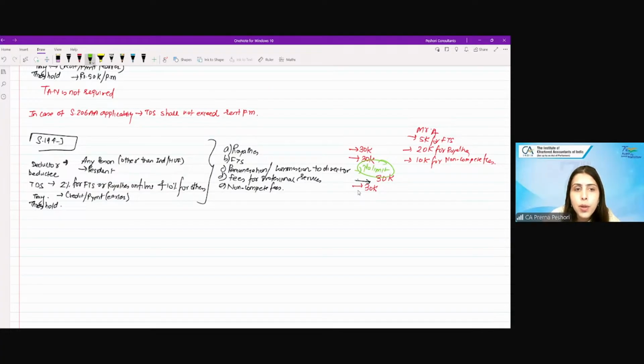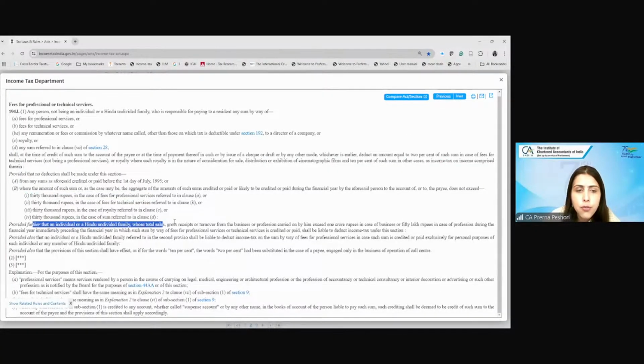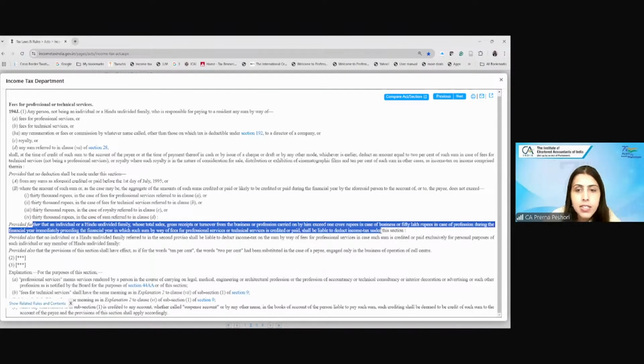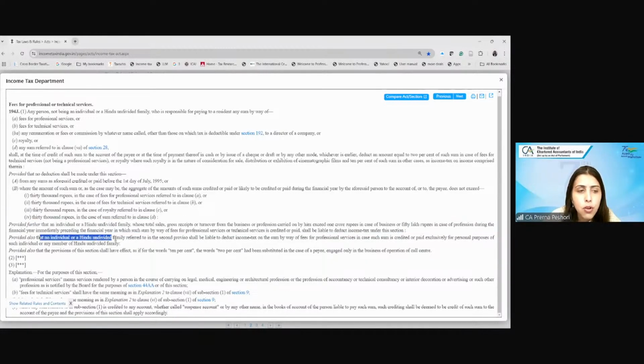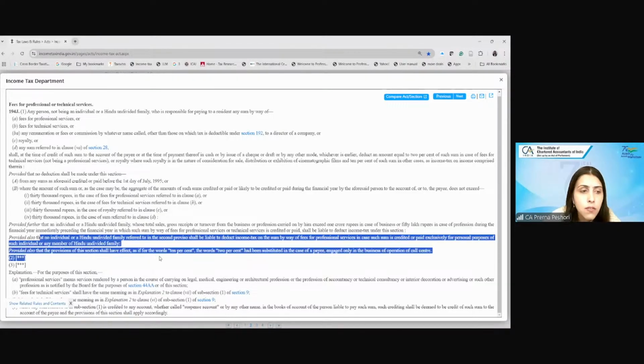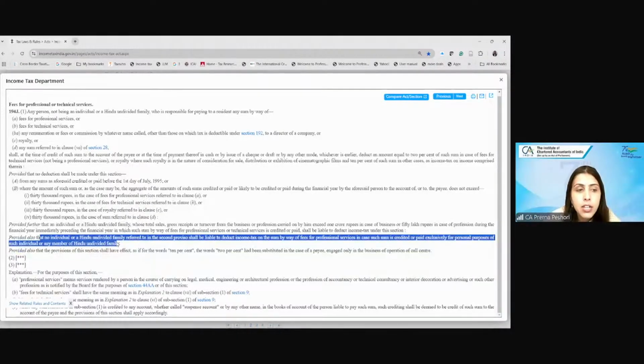Now additionally under 194J, there are certain points that we need to note. For example, if we move further to this particular section, it says, provided further that an individual or HUF whose total sales, gross receipts or turnover exceed 1 crore or 50 lakh, then he is required to deduct the income tax under this section. Provided also that no individual or HUF referred to in second proviso shall be liable to deduct income tax by way of fees for professional services in case such sum is credited or paid exclusively for the personal purpose of the individual or member of HUF.